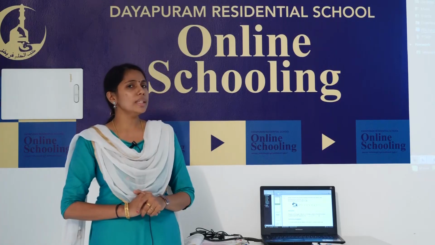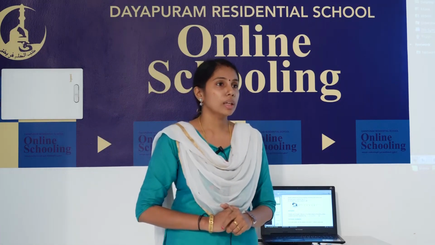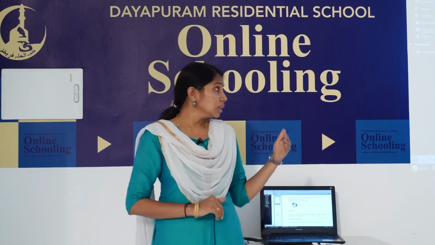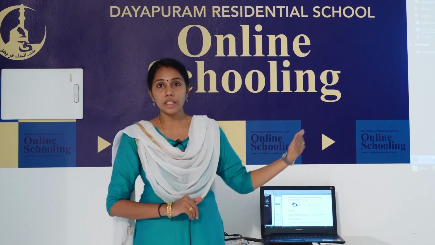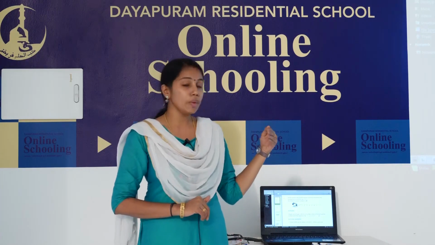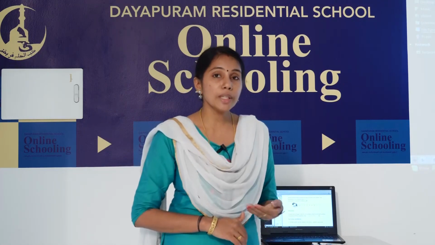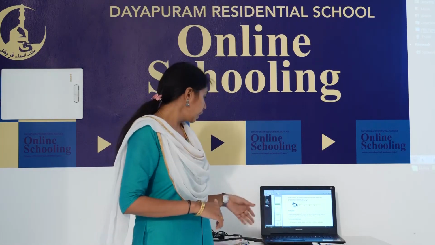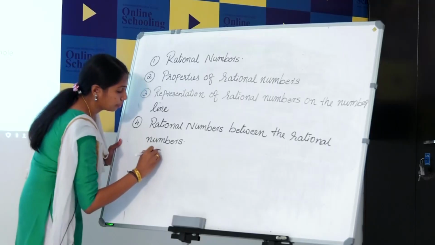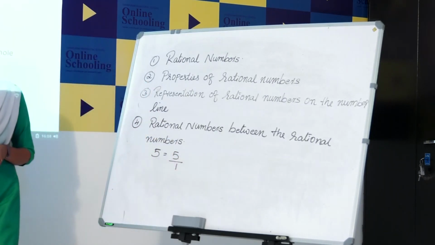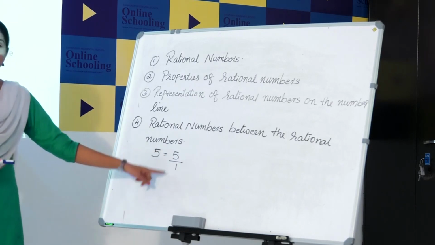Okay, then is a natural number a rational number? Sure, a natural number is a rational number. Why? We can take one example. Suppose 5. What is the definition of a rational number? It can be expressed in the form of P by Q. So first we want to check 5. Can we express 5 in the form of P by Q? Sure, we can. How? 5 we can write as 5 by 1.